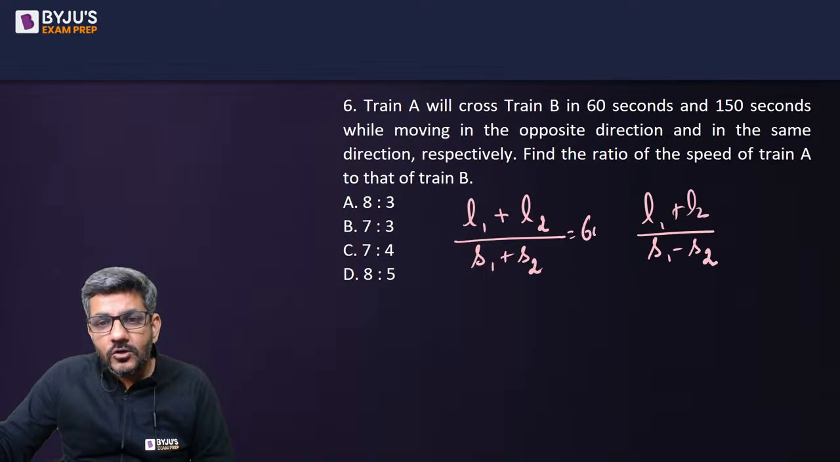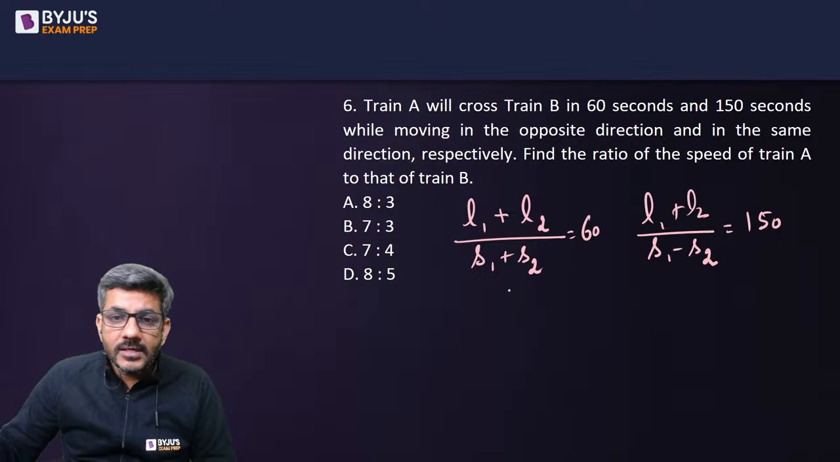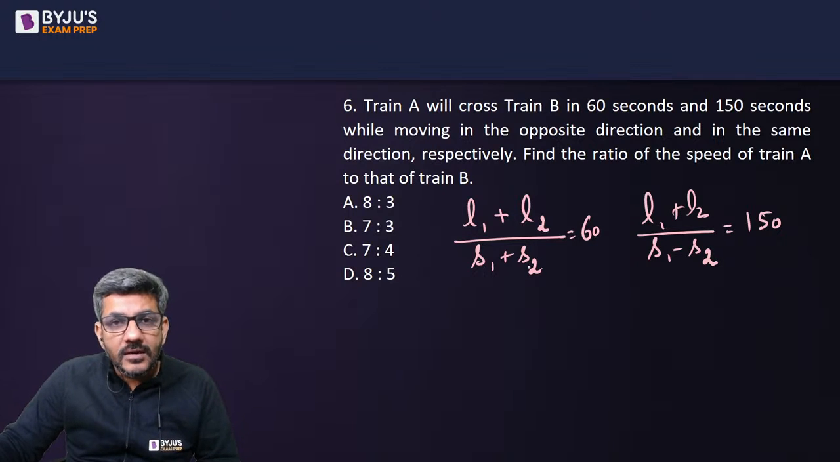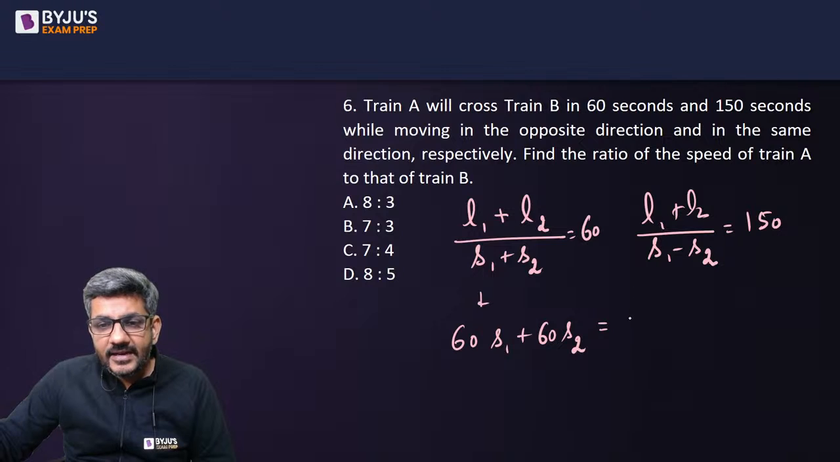Now, this is given to us as 60. This is given to us as 150. So, these two things I have got from here. Now, of course, L1 plus L2 is equal in both the cases. So, in the first case, I see 60 S1 plus 60 S2 is equal to L1 plus L2. In the second case, 150 S1 minus 150 S2, it is equal to L1 plus L2.